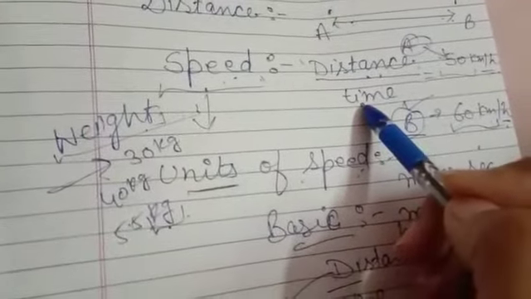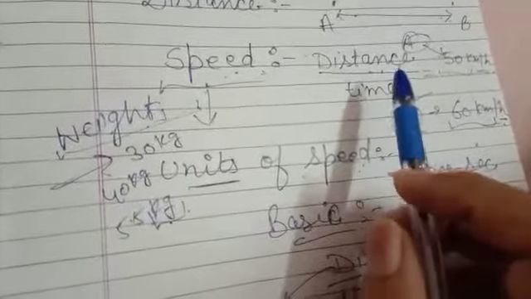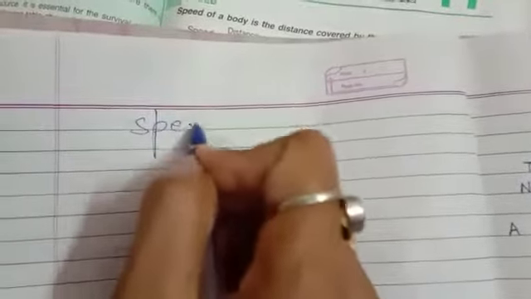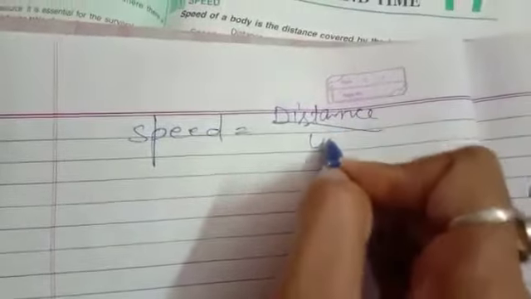Beta, if you know very well that speed is equal to distance over time, I can guarantee to you that there is no need to remember other formulas. You can make other formulas from here. How? As we know, speed is equal to distance over time.